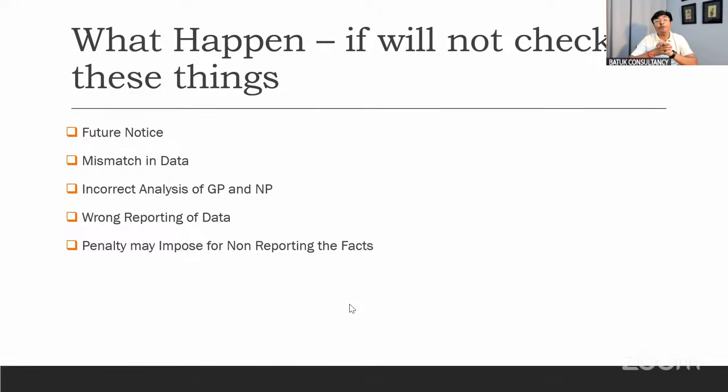Okay, wrong reporting of data. There may be chances that you forgot to report the place of business. If in the income tax portal there is a mismatch between the place of business and the GST portal, there will be a future notice and a penalty can be imposed by the departmental authority. These are the important things which may happen in future.